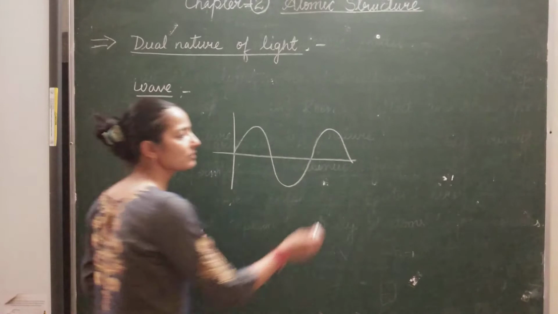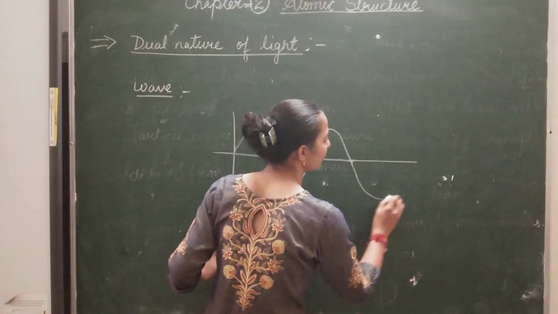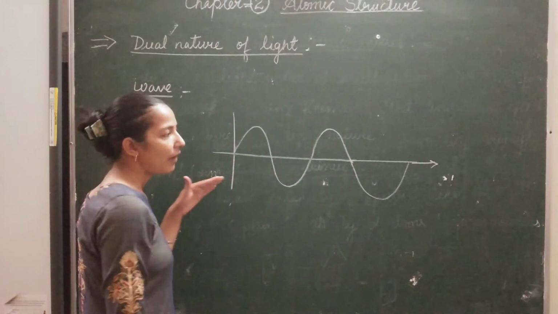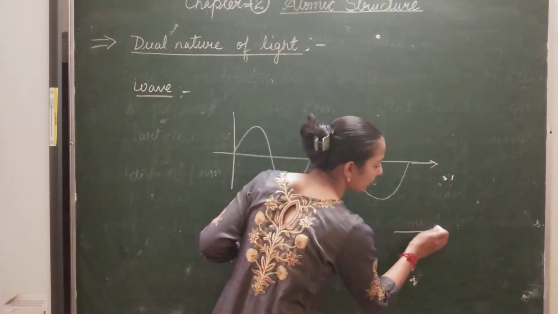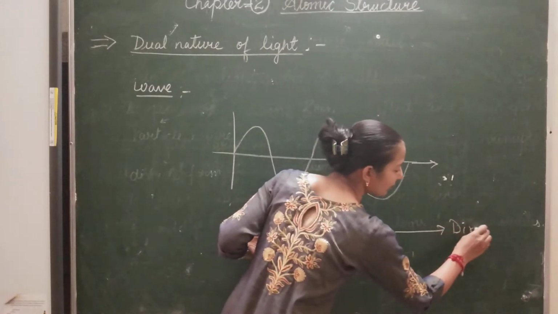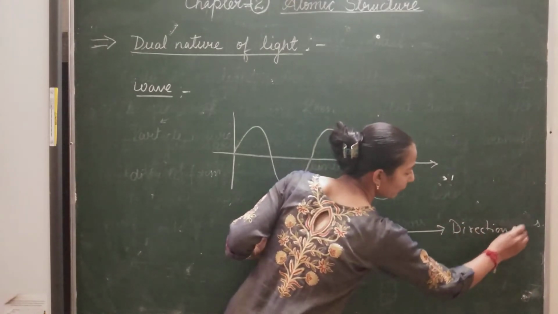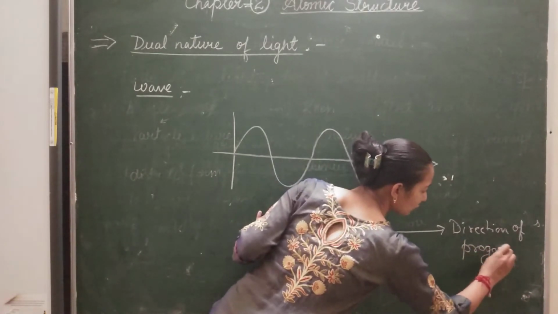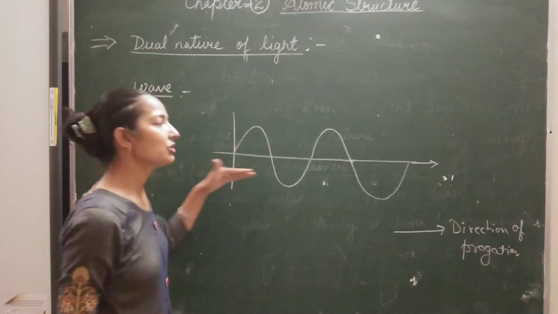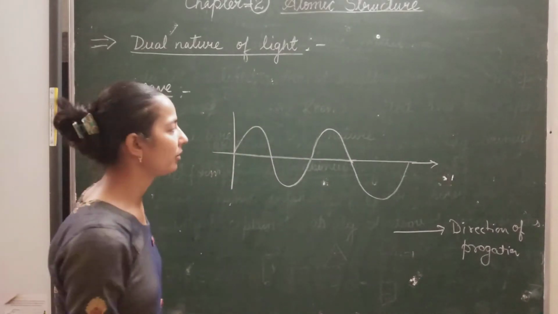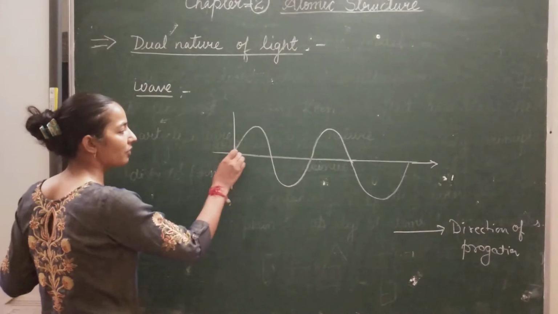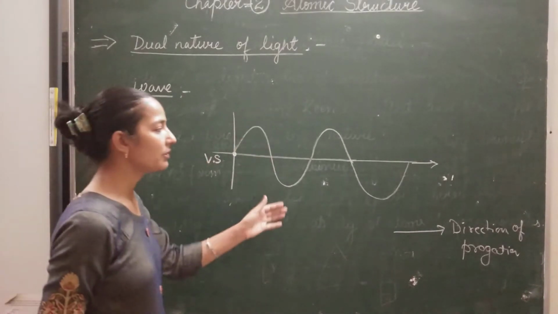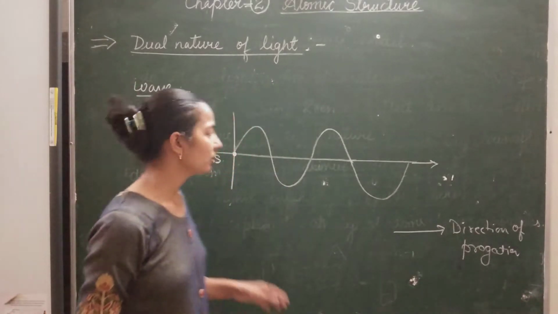These are the vibrations produced by any vibrating source. Suppose this is the direction of propagation of the wave. The direction of propagation of the wave represents the direction in which the vibrations are going on. Suppose here the vibrating source is creating vibration in this direction.